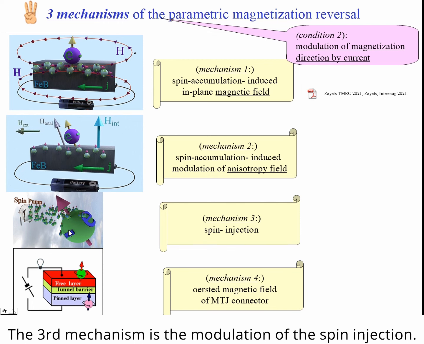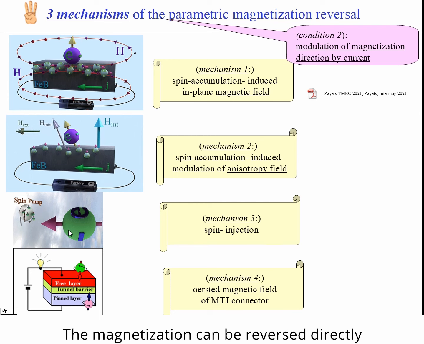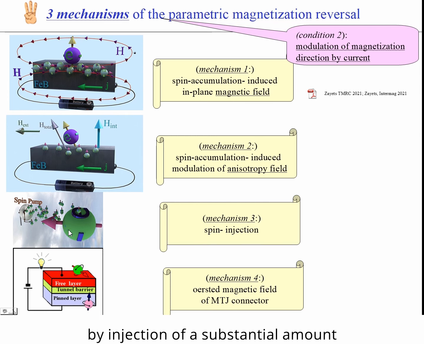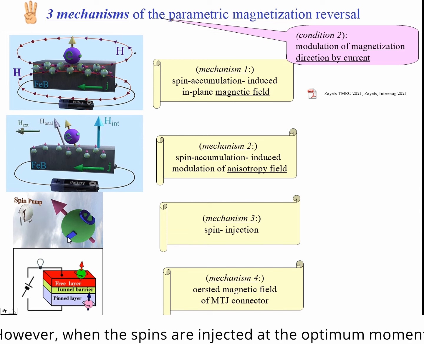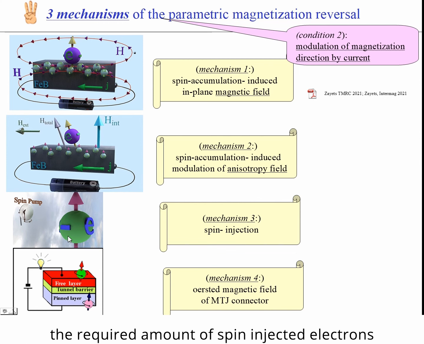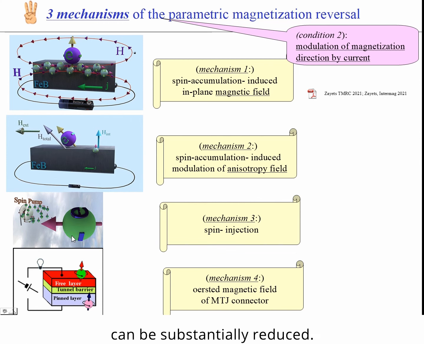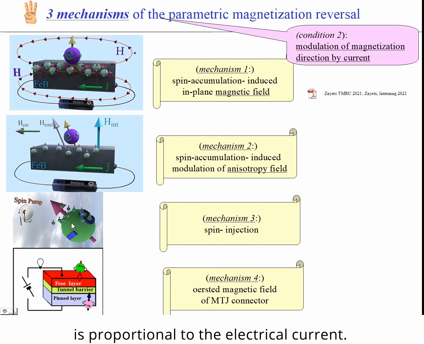The third mechanism is the modulation of spin injection. The magnetization can be reversed directly by injection of a substantial amount of spin-polarized electrons. However, when the spins are injected at the optimum moment, the required amount of spin-injected electrons can be substantially reduced. Of course, the amount of spin injection is proportional to the electrical current.